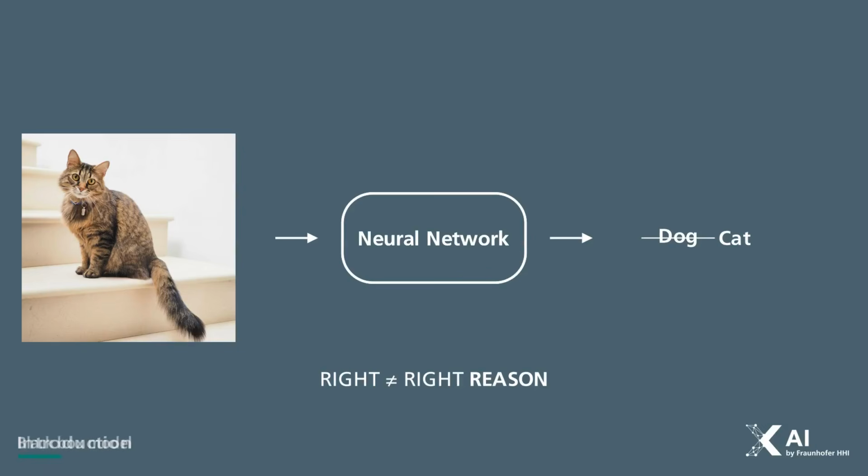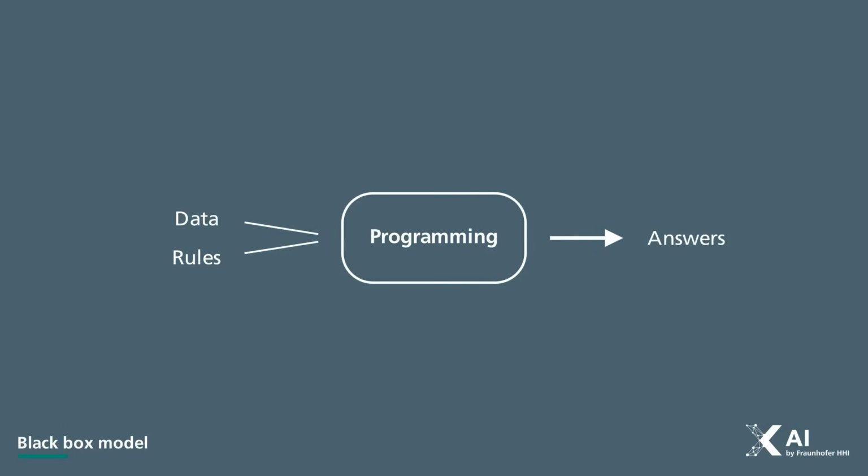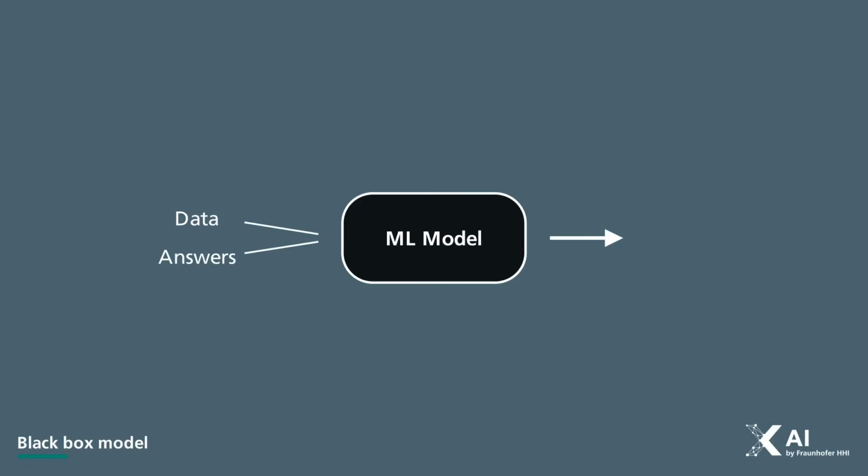This marks a fundamental shift from traditional programming. In classical software, we define the rules ourselves. For example, that pointy ears should indicate the class Corgi. Machine learning works differently. Instead of hand-coding rules, we feed the model data and answers, and it figures out the rules on its own. But unlike traditional code, they are hidden inside a black box. We can't simply read them.